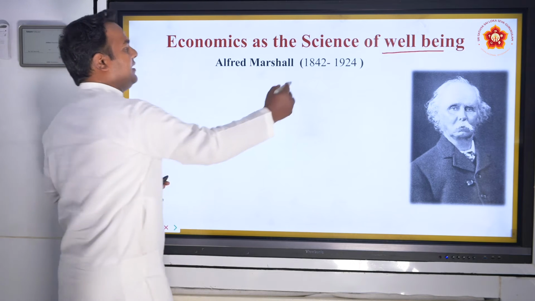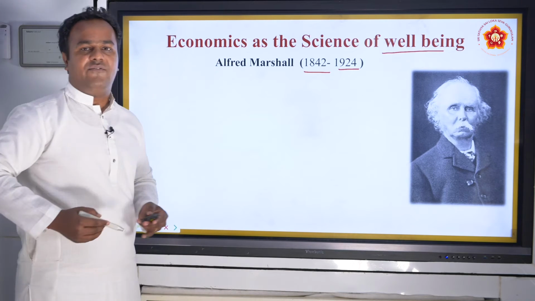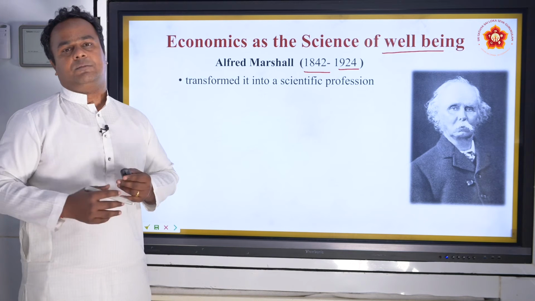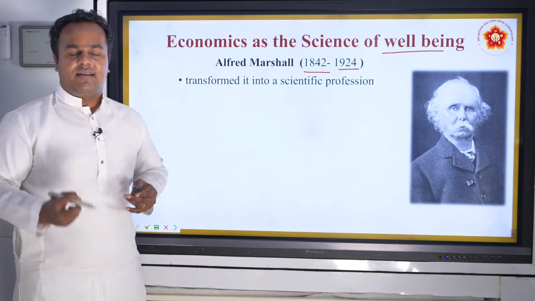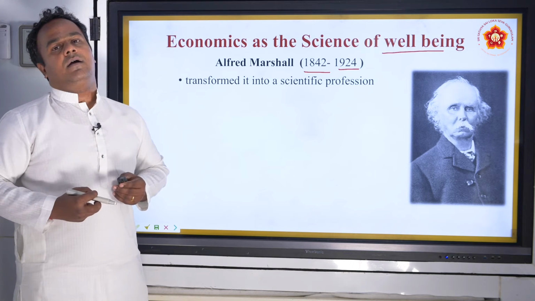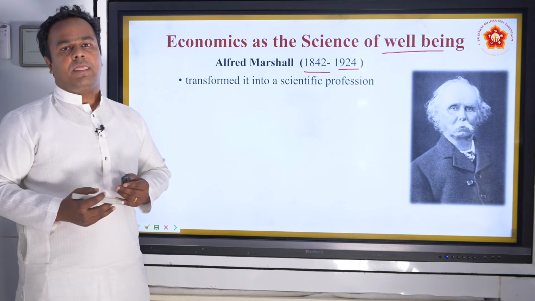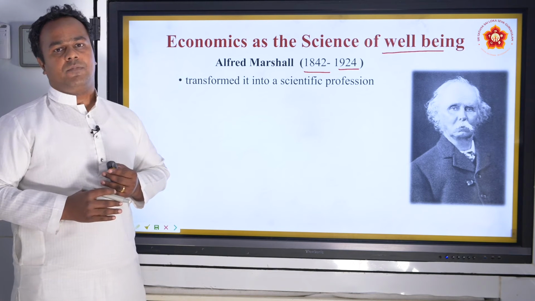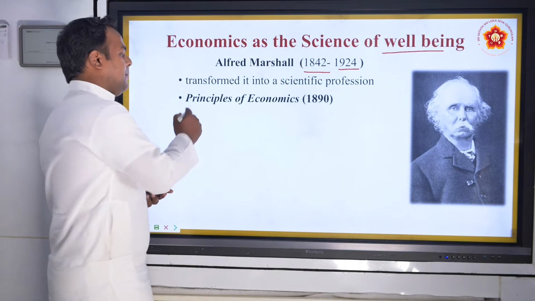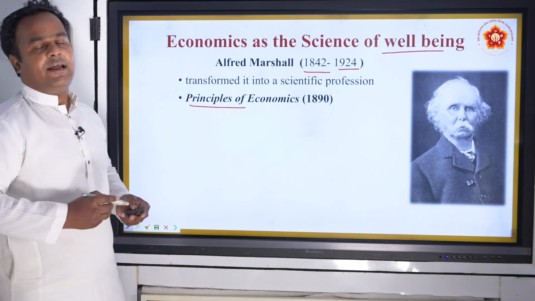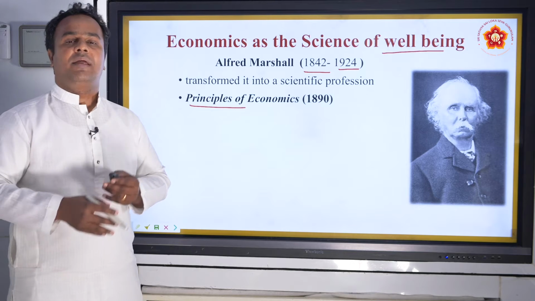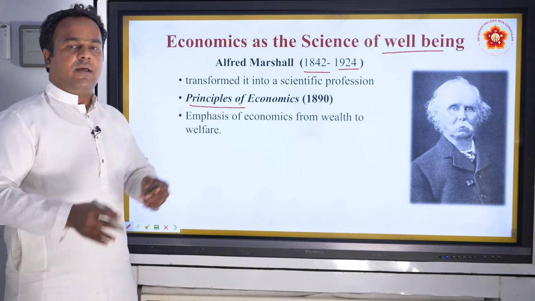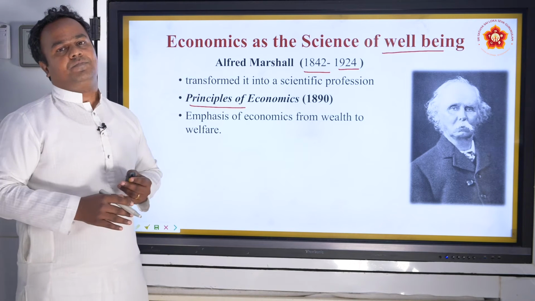He lived from 1842 to 1924, and he made economics a more scientific profession by including mathematical and algebraic techniques in economics. He made economics a more mathematically rigorous discipline. And he published a book called Principles of Economics in the year 1890, the most famous among his many published books. And the emphasis entirely shifted from wealth to the well-being of a person.